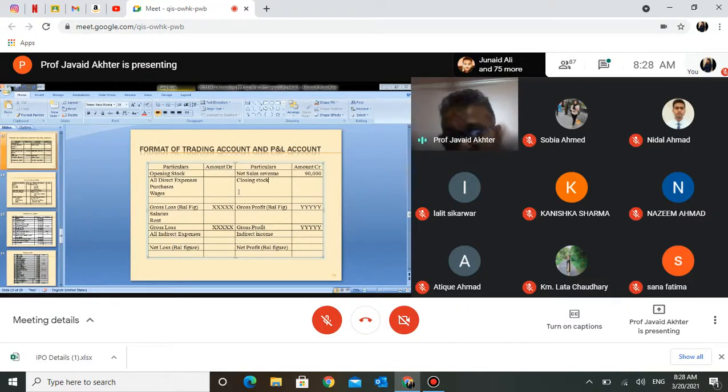I will repeat the entire concept once again. You have ledger accounts of several expenses and ledger accounts of several revenues. For example, one of the revenue accounts is sales. Another revenue account could be interest. Another could be discount. You have several expense accounts: ledger of purchase account, wages account, salaries account, rent account, advertisement account.